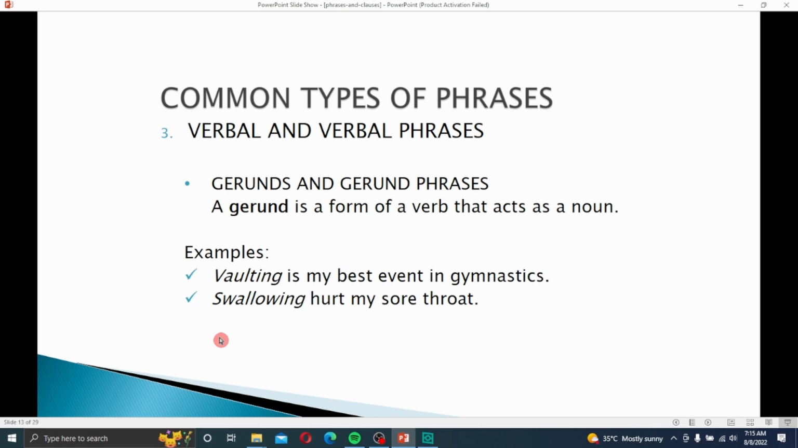Writing is an art. Here, writing is the gerund. Speaking is good for practice. It's in another sentence. So a gerund acts as a noun.